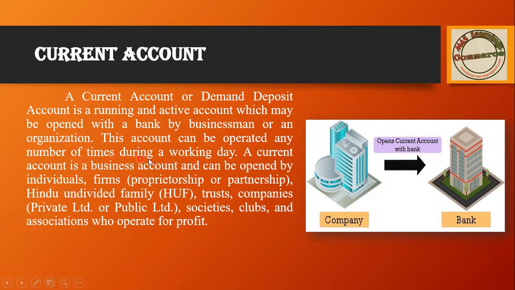This is the major feature of a current account: there is no limit on the number of times you can operate it. A current account is a business account and can be opened by an individual, firm, HUF, trust, companies both private as well as public, societies, clubs, and associations that operate for profit.